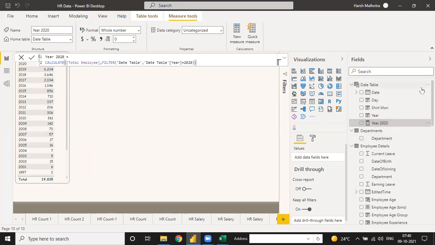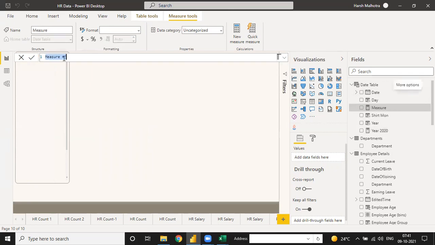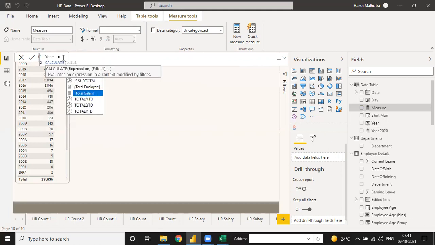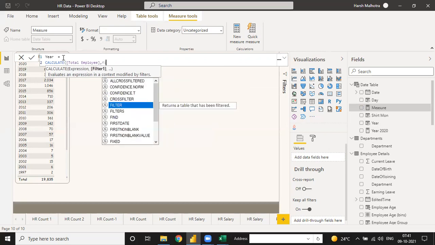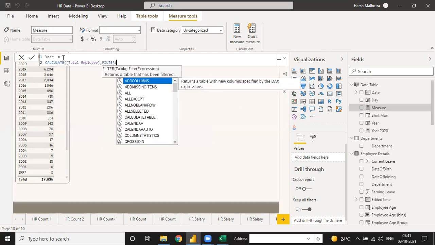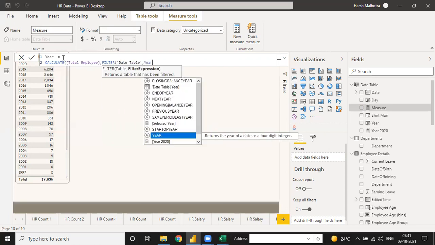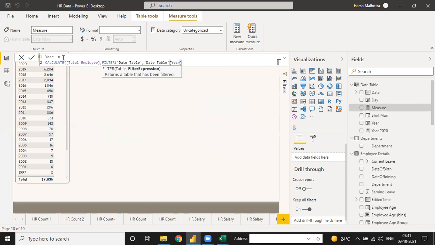What is that now? Total employee, filter, year, equal to.